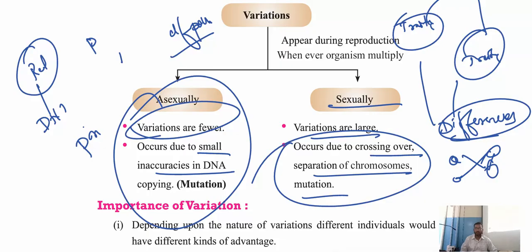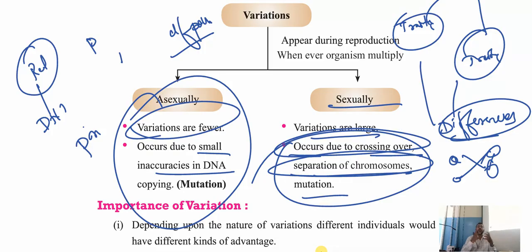I hope you have understood now. Actually here I have given only hints, but I have explained the meaning of crossing over and separation of chromosomes. Understood? Whenever we do a cross between a male gamete and a female gamete, it creates a new combination of genes.